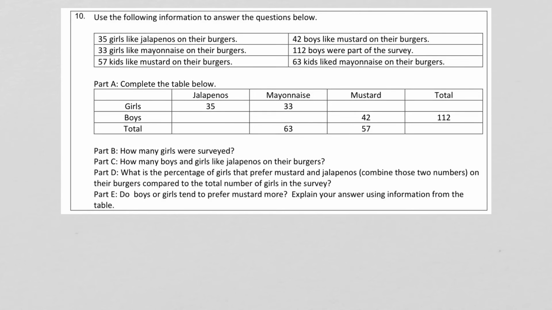Okay, this problem's just a little bit more involved, but it's two-way tables. You guys were really good at these. It says use the following information to answer the questions below. We have part A is completing the table, and then we have part B, C, and D.